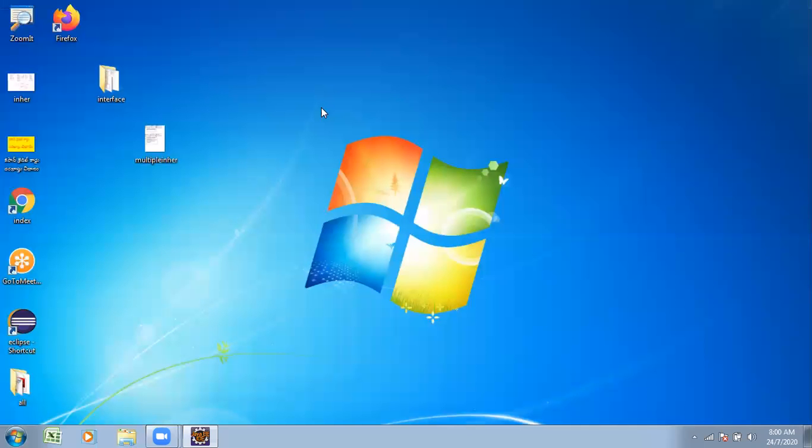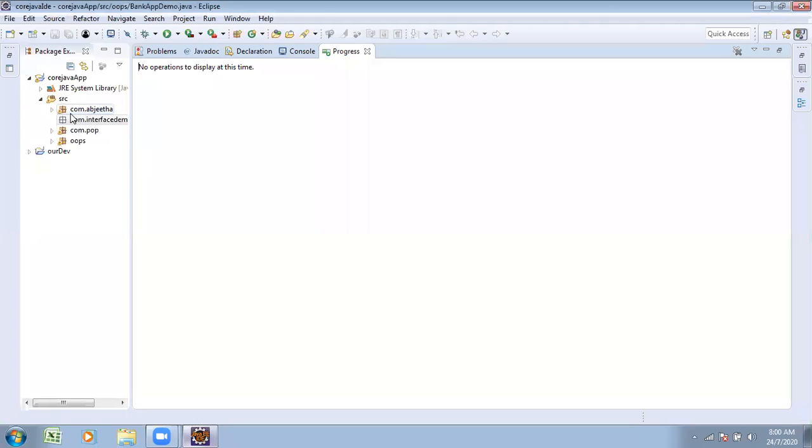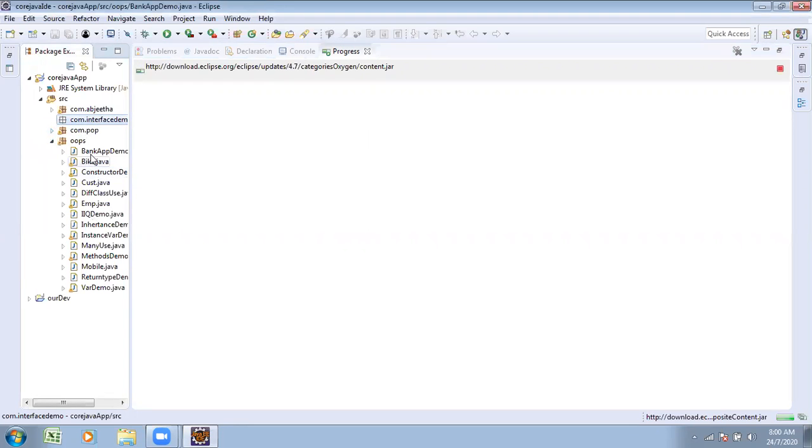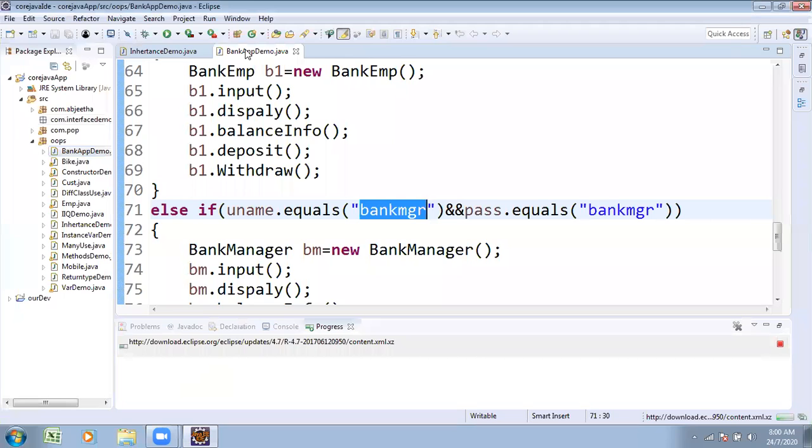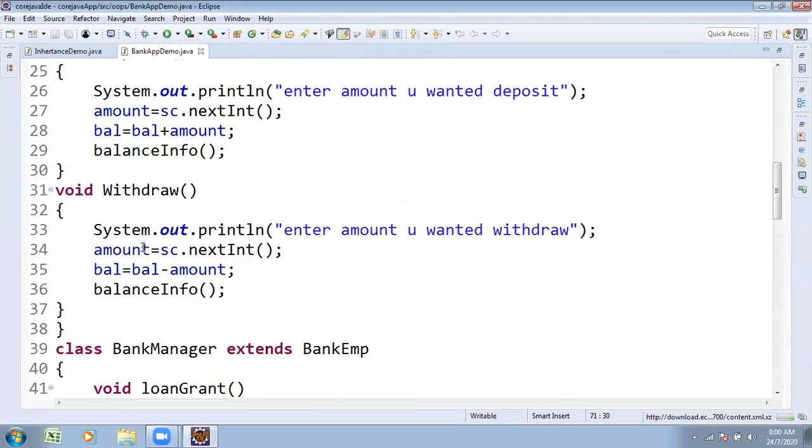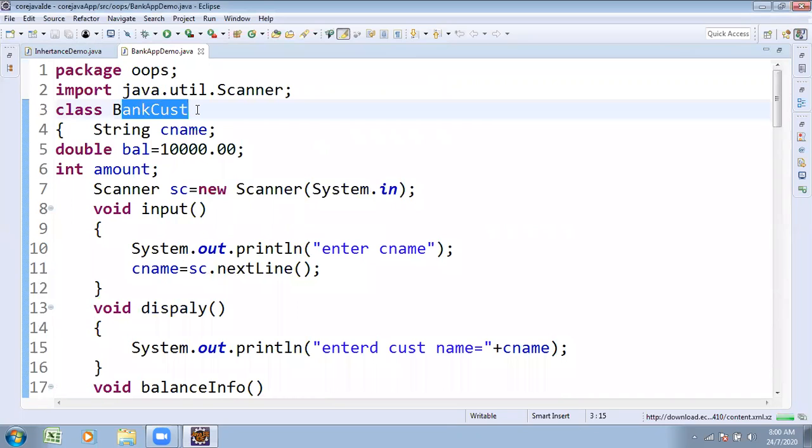Last session we discussed inheritance. Under inheritance, we discussed single level inheritance, as well as multi-level inheritance. In the example I showed you, the customer class properties are inherited by employee, and those properties are inherited by bank manager. So several levels of inheritance, that is called multi-level.